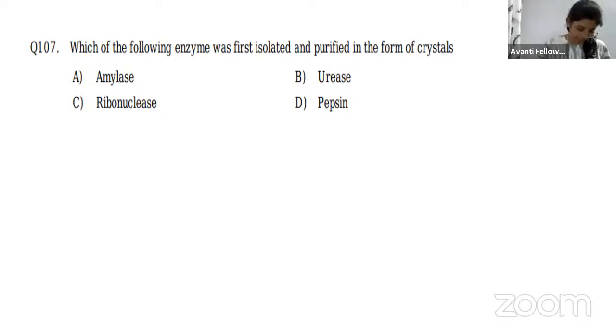Did you get the answer? Let me tell you the answer. The answer is urease. Urease was the first enzyme which was isolated and purified in the form of a crystal. But first means when? In the year 1926, this urease was isolated and purified in the form of a crystal by a scientist called J.B. Sumner.